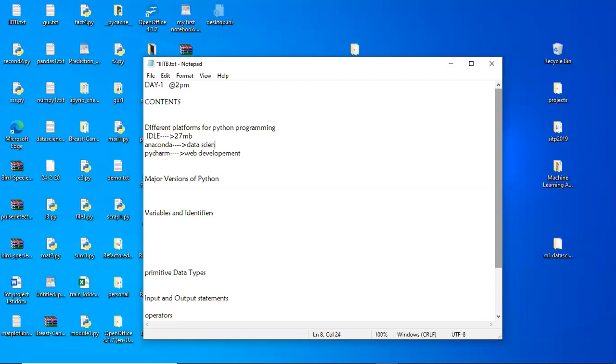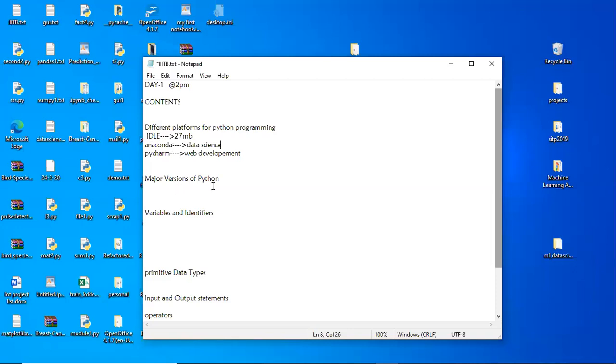Next thing is different versions of Python. These are the major platforms for Python programming. For the basics, you can use the IDLE platform or the Anaconda platform. Remember this thing, PyCharm is a very high-end application. If you install this application on your laptop, it might slow down. So better not to install the PyCharm platform on your laptop. If you want to work on Python or data science, better to go with IDLE or Anaconda platforms only.